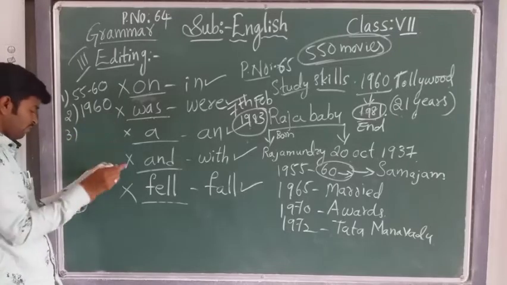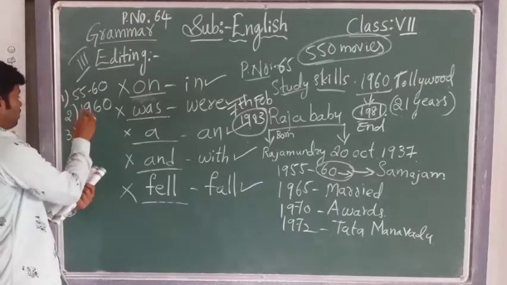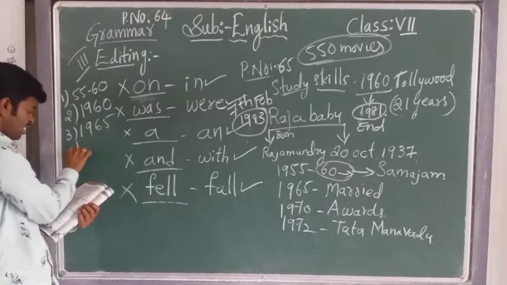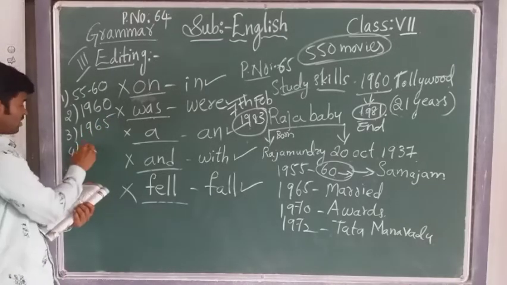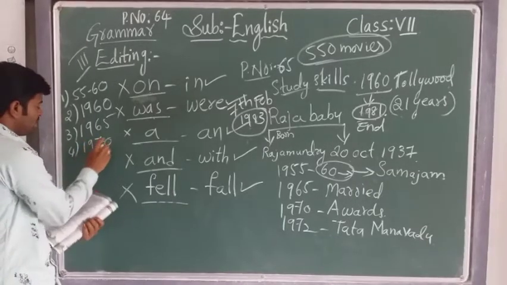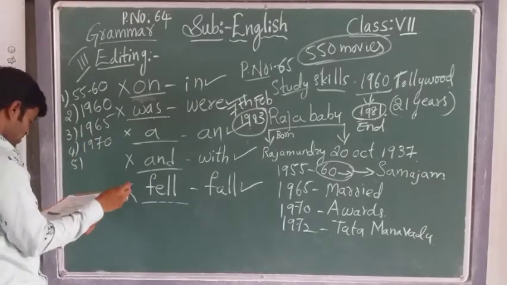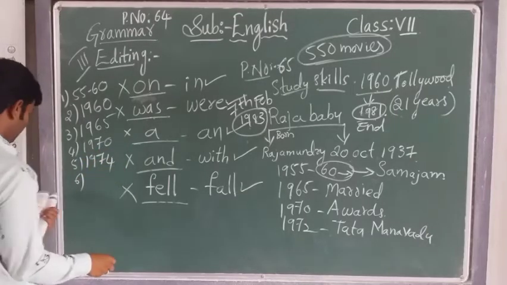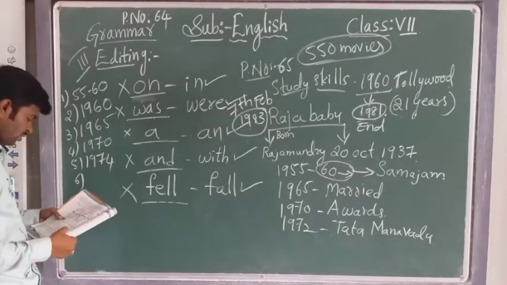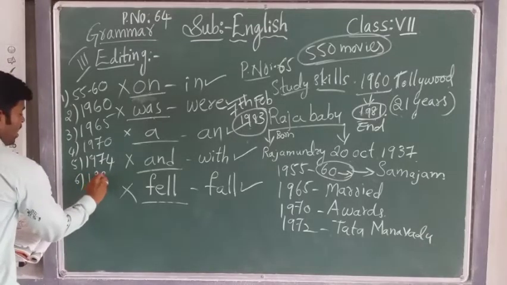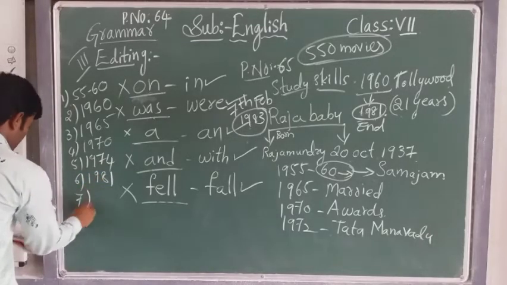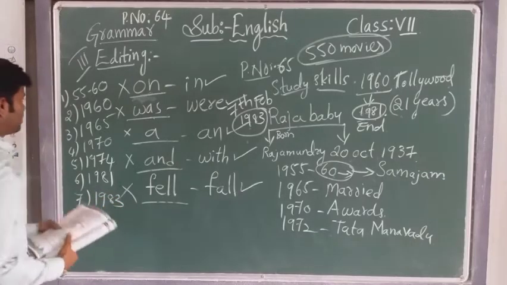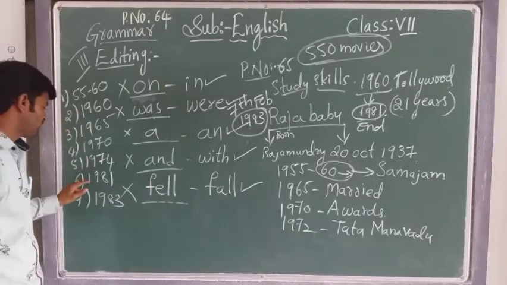Third one, 1965. Then 1970. Fifth one, 1974. Sixth, 1981. Seventh, 1983.